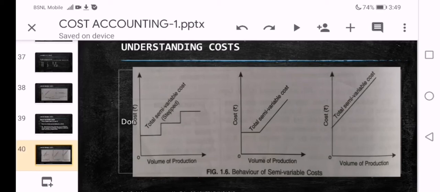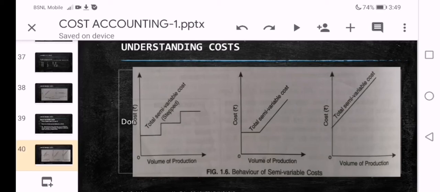Again, from whenever the output reaches 300 units, it is increasing. From there, again it is constant. Means at every level of output there is an increase in the total semi-variable cost. It may behave like this because of the nature of the production and other factors that are influencing.